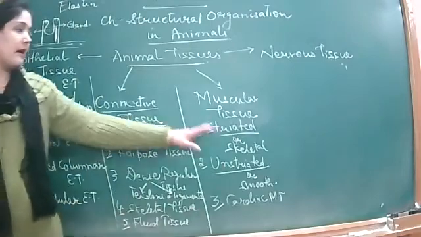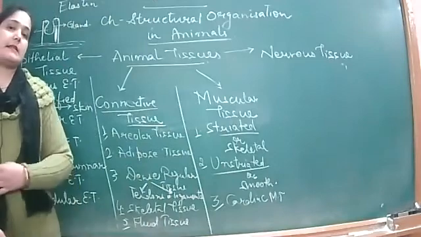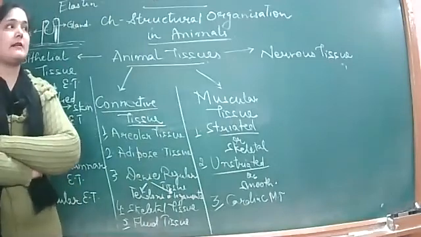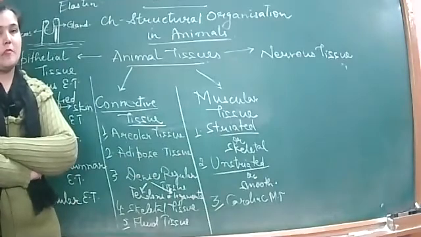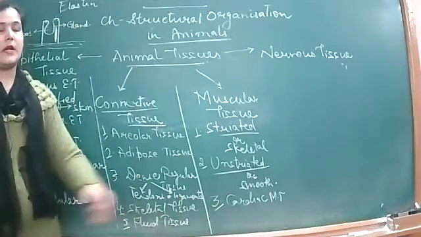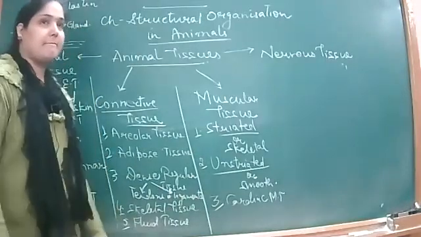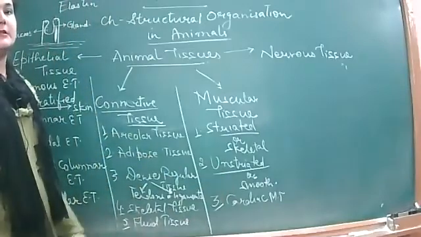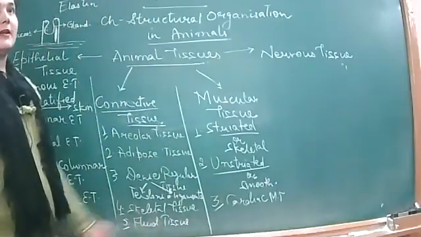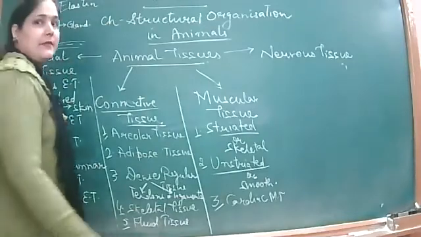Which of these are associated with the intercalated discs? Striated, unstriated or cardiac? That is found in the cardiac muscle tissue. It has the intercalated discs, right?